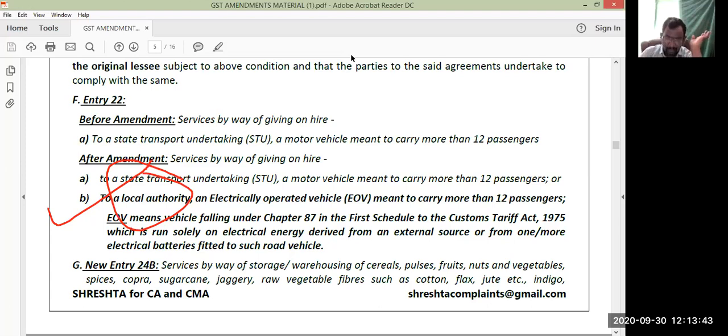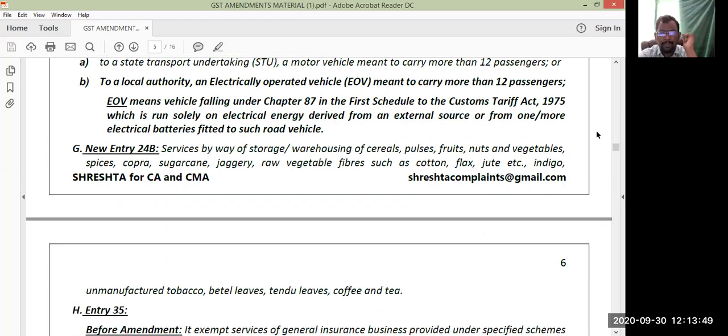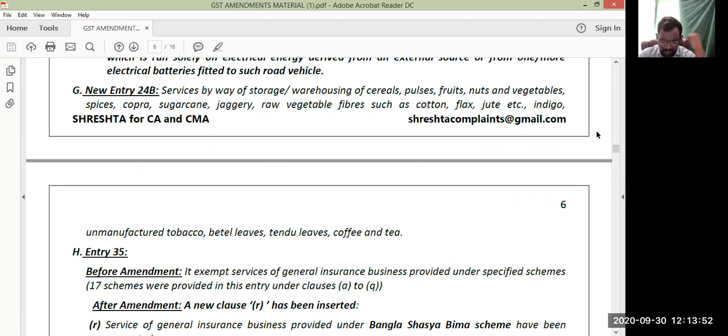Okay, now next, there is a new entry, entry number 24B. Services by way of storage, warehousing of cereals, pulses, fruits, nuts, vegetables, spices, copra, sugarcane, jaggery, raw vegetable fibers such as cotton, flax, jute, etc., indigo, unmanufactured tobacco, betel leaves, tender leaves, coffee and tea. In relation to these products, if you are providing services by way of storage and warehousing, those services are now being covered under exemption. That's a new entry.